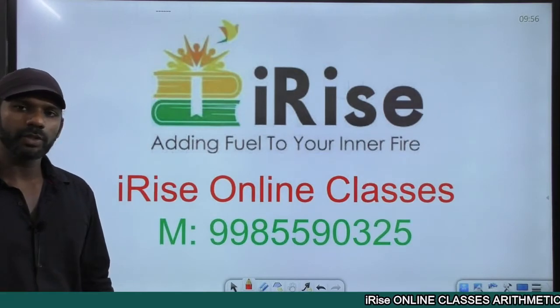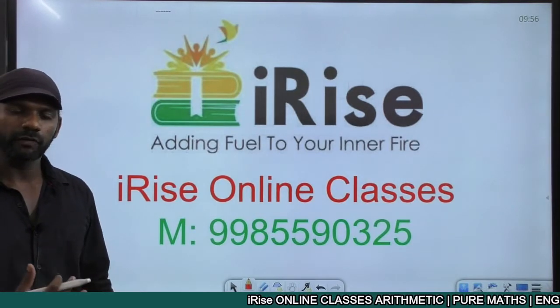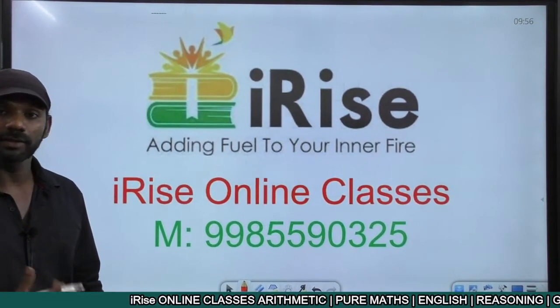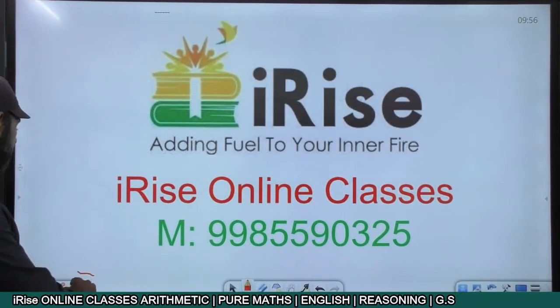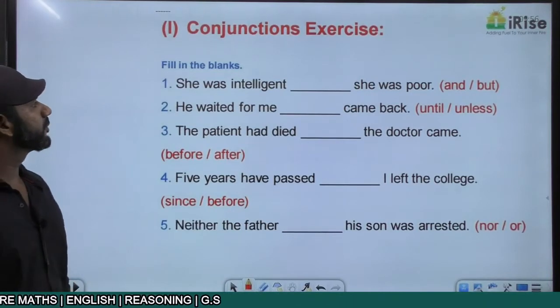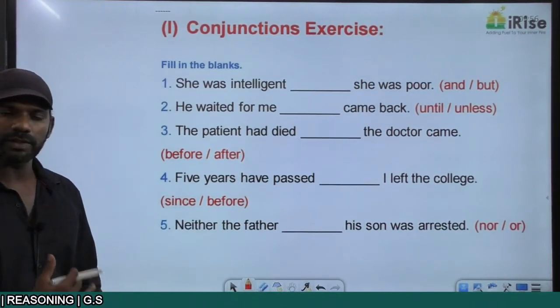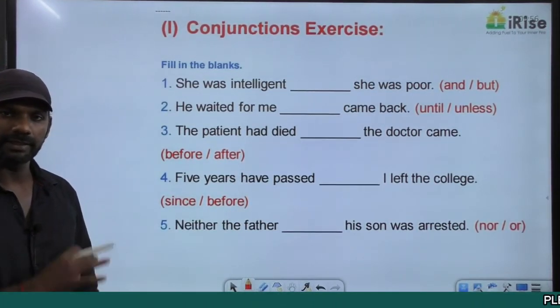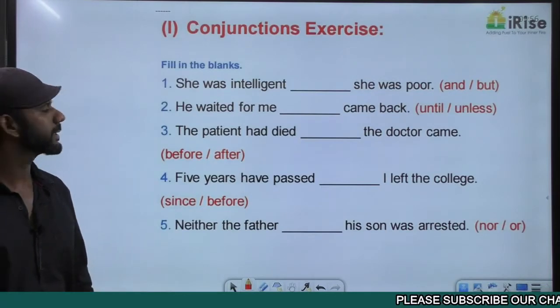Now we have discussed the rules in the topic conjunctions. We'll go for an exercise on that topic. We'll try solving the questions based only on the rules that we have discussed. We'll go for some fill in the blank questions first, then we'll move on to spotting the error and sentence improvement, the three types of questions in the grammar part.